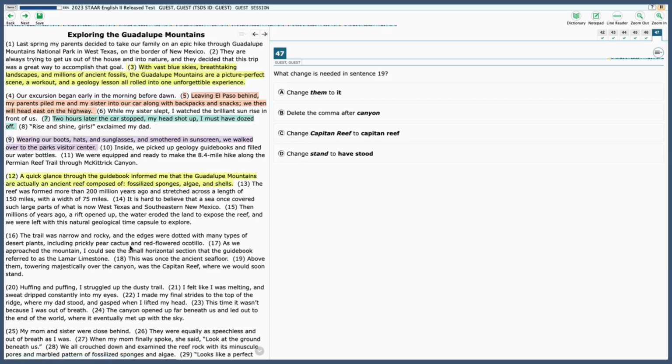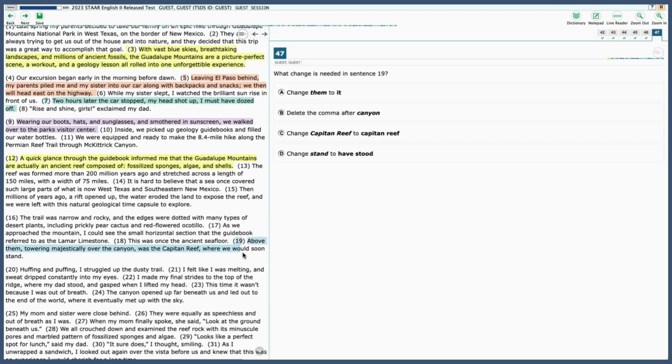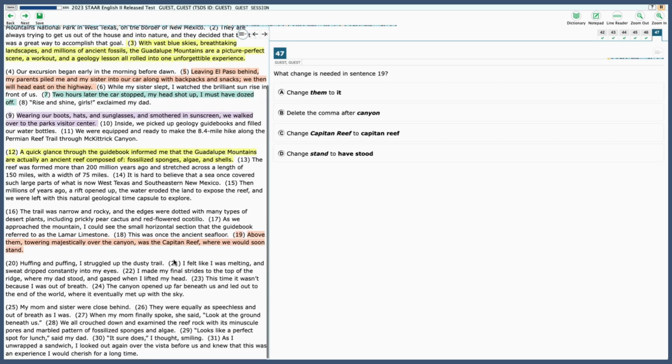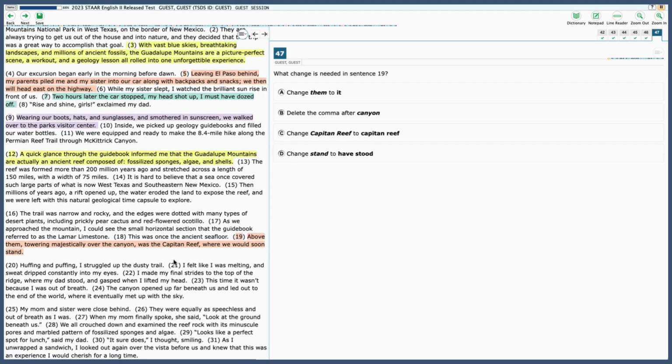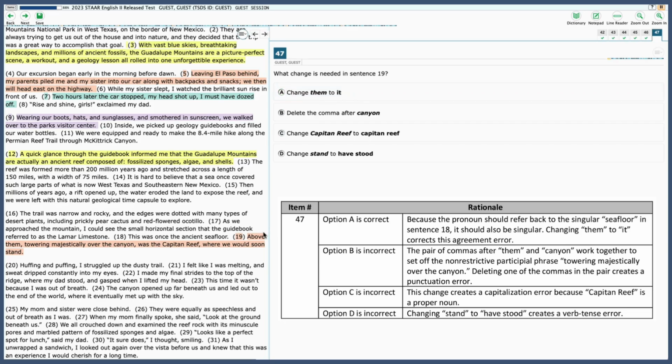What change is needed in sentence 19? Let's look back at 19. Above them, towering majestically over the canyon, was the Captain Reef, where we would soon stand. So change them to it. Above it versus above them. So here, this pronoun should refer back to the singular sea floor in the sentence before. It should also be singular. So changing it from them to it corrects this agreement error.